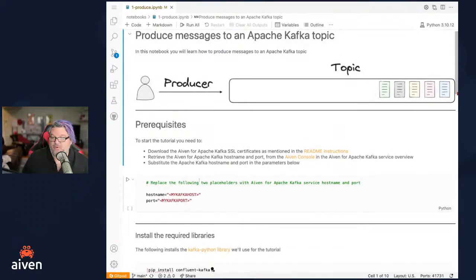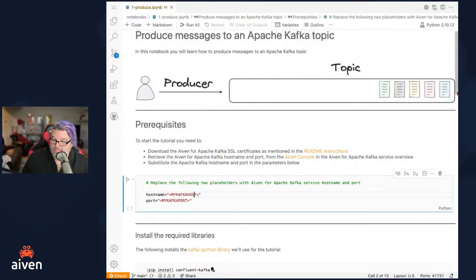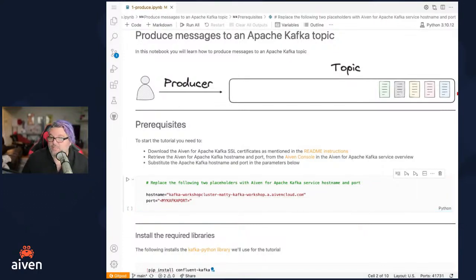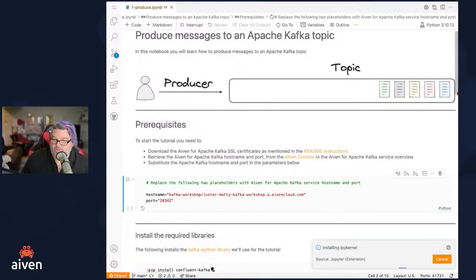So the first thing, again, if you remember, we grabbed the host name, and we will update that here. So in our placeholder in this little box here, I'm going to paste in my host name, and then I also need to know the port. I had looked up and I saw that my port is 20,342. So we're going to go ahead and replace that there. And now that that's set, if I go ahead and execute the cell, that's just going to set those parameters for me.